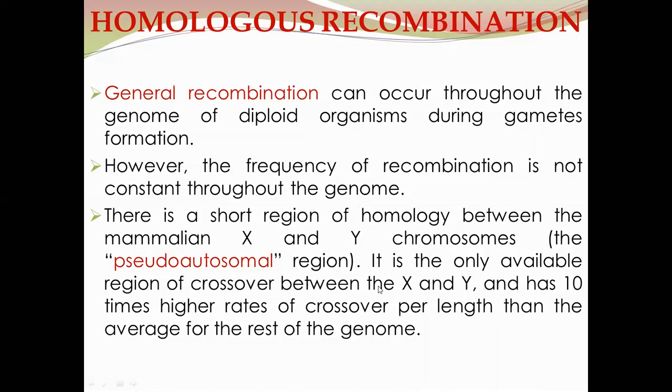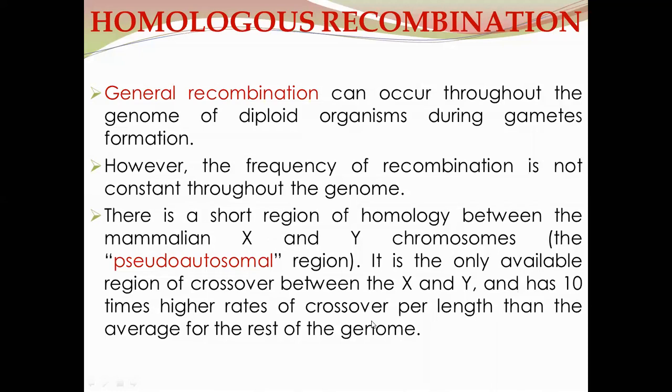So with regard to the X and Y chromosomes, only in a short region does the crossover event take place, and in this short region of homology, it has 10 times higher rates of crossover per length.